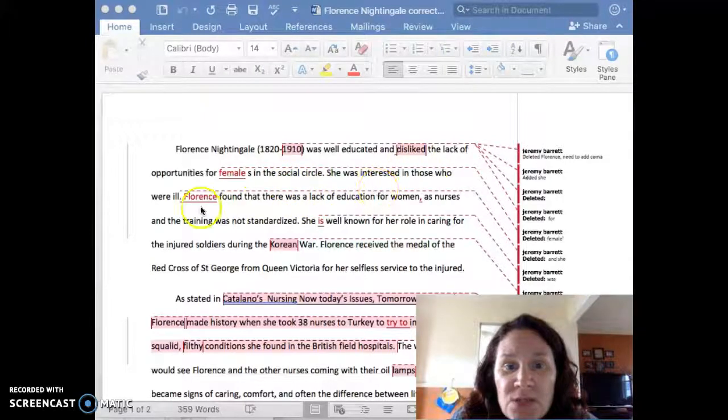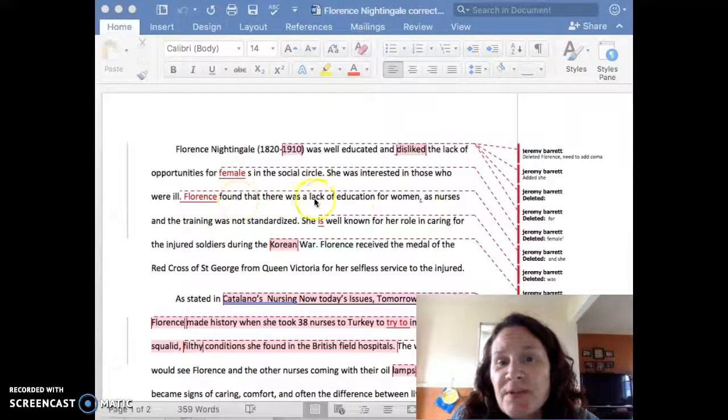And a comma here: Florence found that there was a lack of education for women, comma, as nurses in the training was not standardized. And I think I changed something here. I added it is, she is well known for her role in caring for the injured soldiers during the Korean War. This was spelt wrong, so I corrected it. Another great feature that you have right on your Word is you can do spell check. And let me tell you, I use that all the time. Helps me out tremendously. So that's just things to look for when you're doing your paper.